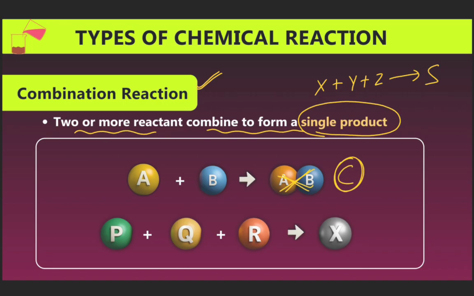Now the next example: the three compounds P, Q and R react with each other and produce a new compound X. That reaction is also known as a combination reaction. Now let's see the next.